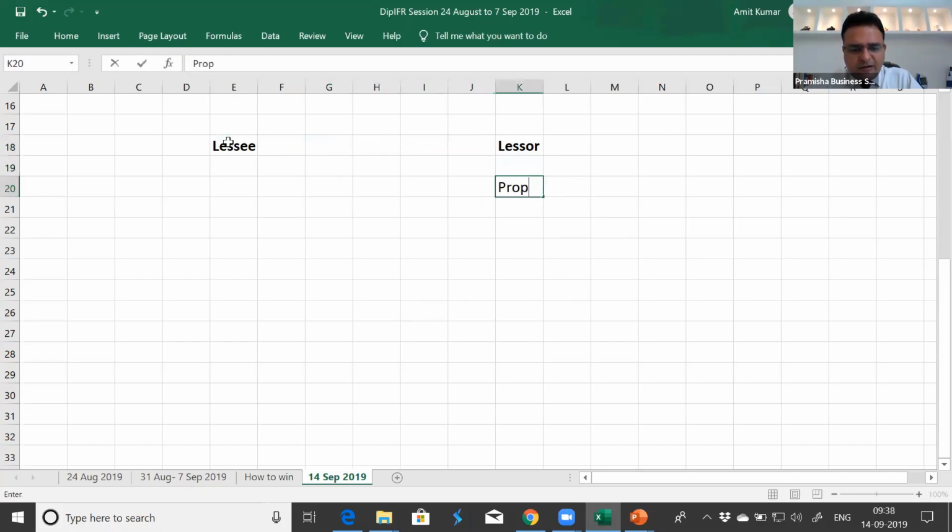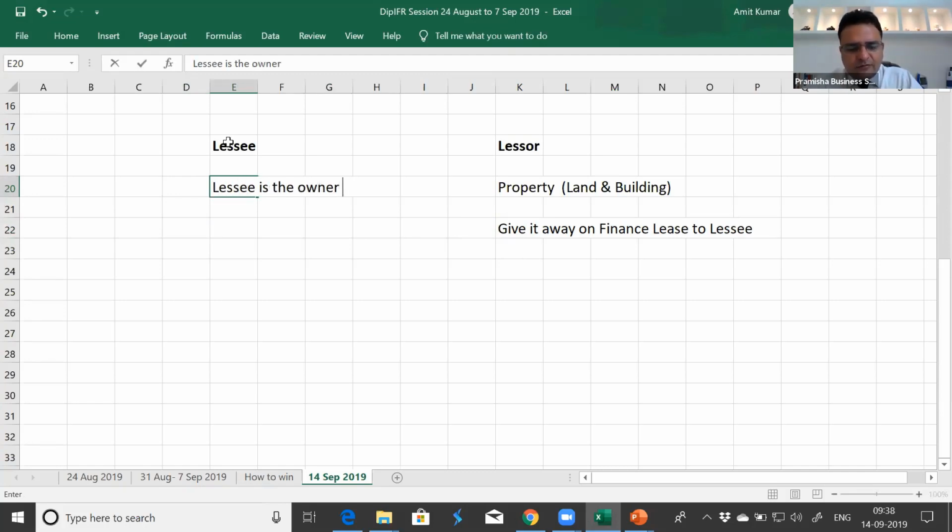Lessor is holding a property, land and building, and they give it away on finance lease to someone, to the lessee. If they give it away on finance lease, the lessee becomes the owner. The lessee is the owner of the property now, and the lessor has to de-recognize the asset.